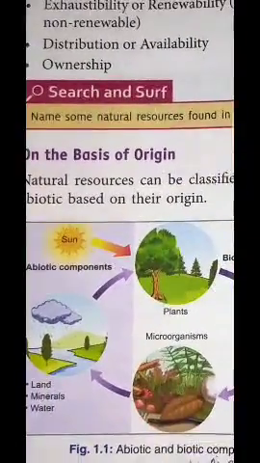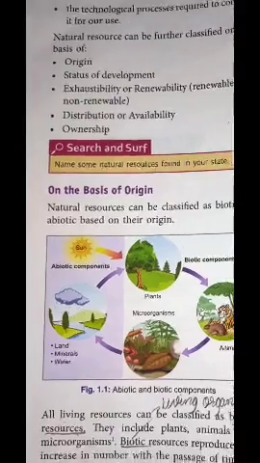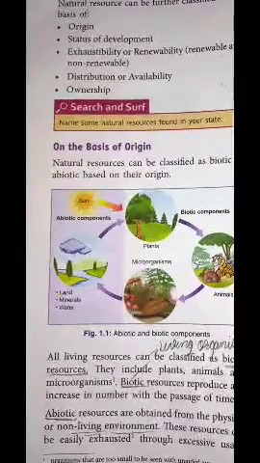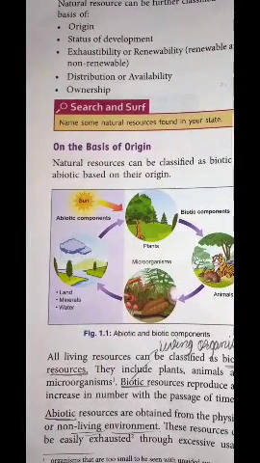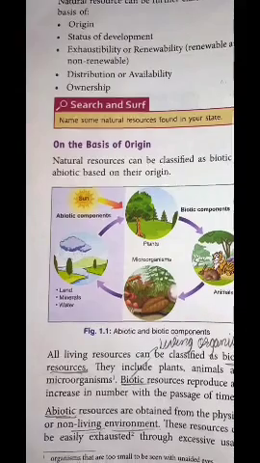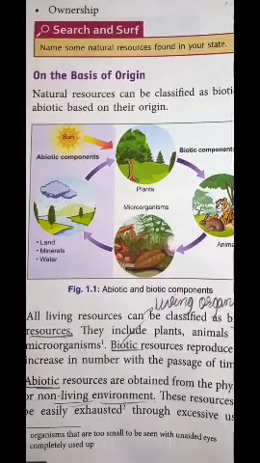The first one is the basis of origin. The basis of origin is further divided into two types, that is biotic and abiotic. The word biotic is quite common and is related to living organisms. So it is clear that all living resources can be classified under biotic resources.